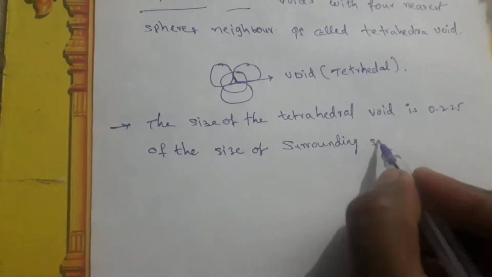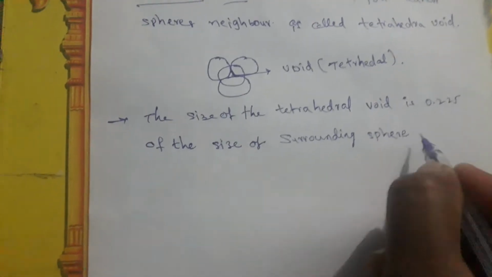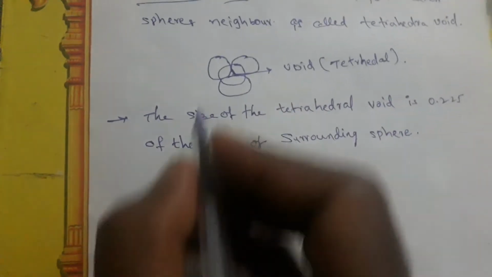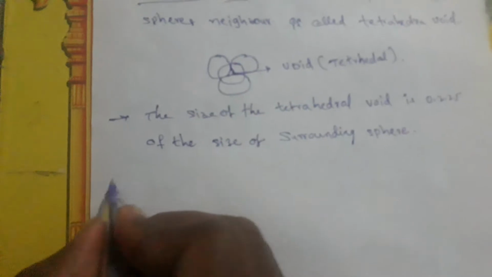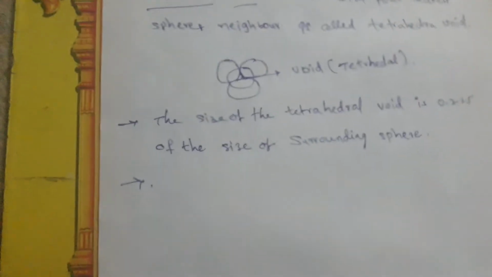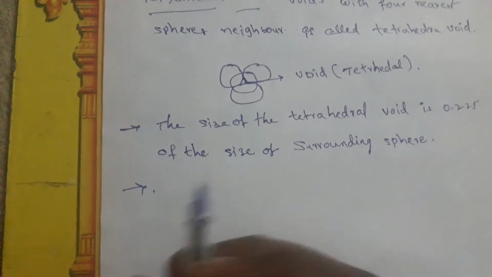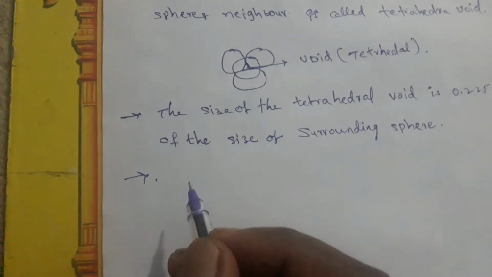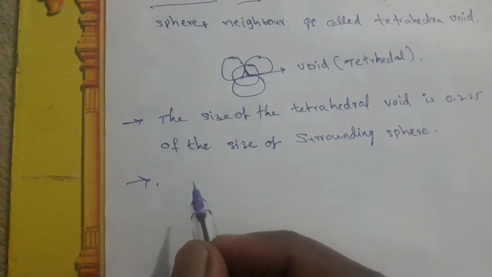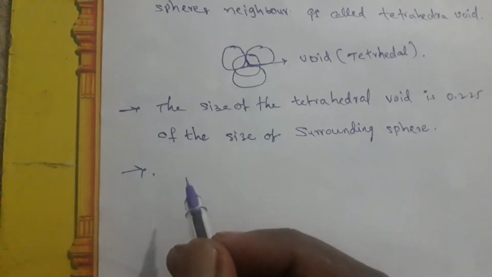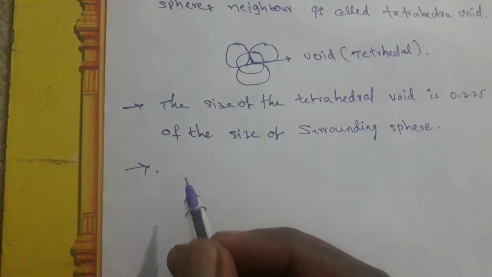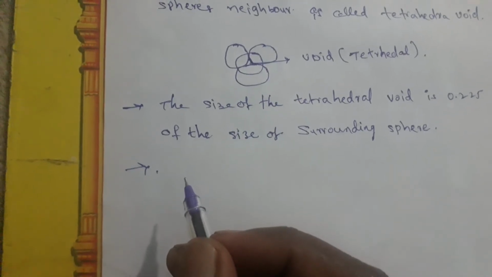So in this site there is accommodation of ions or atoms or molecules with the size of 0.225 angstroms.